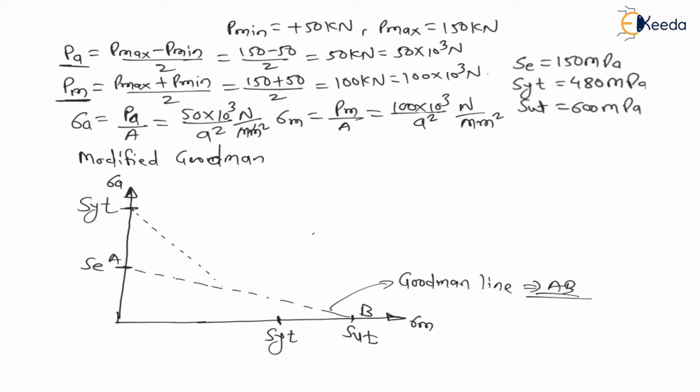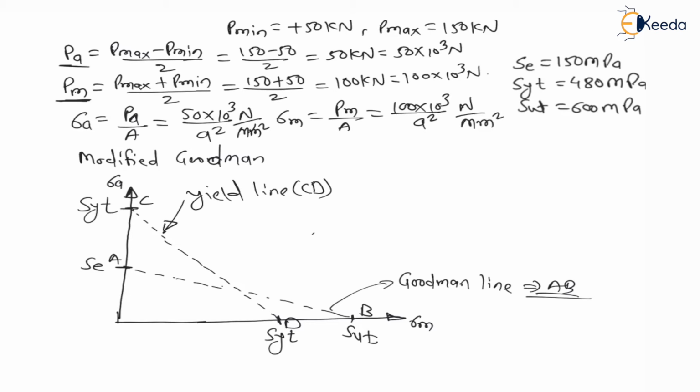Therefore, let us say this is the yield line. If I draw the yield line here, it will look like this. Let us say C to D. C to D is the yield line.